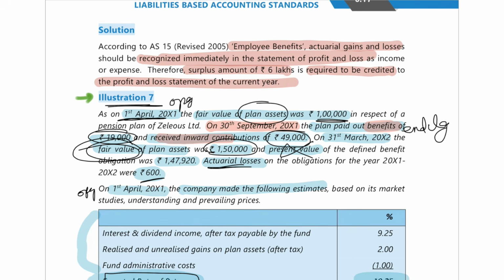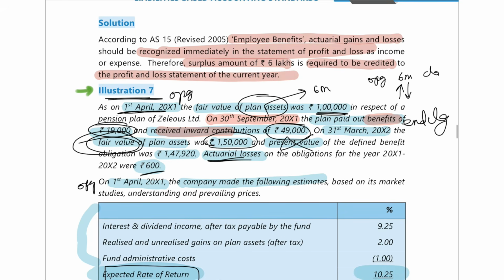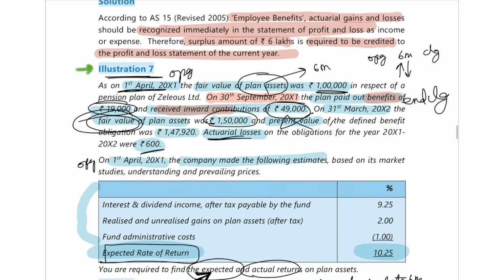This all was done on 30th September, that means after 6 months. In our book, all sums are done like this only. So opening there was a balance, and after 6 months, some balance got added, some balance got reduced, and then finally the closing came. So first now you have to calculate what was the return during this period.